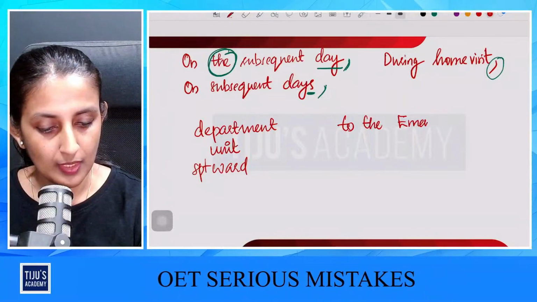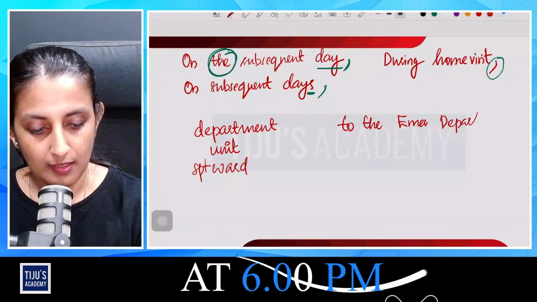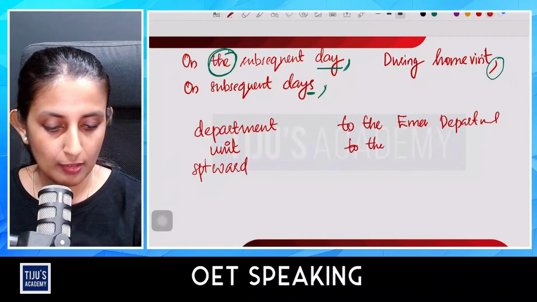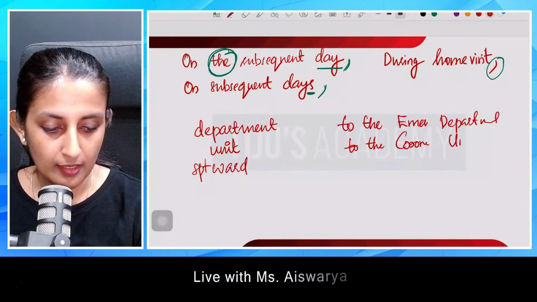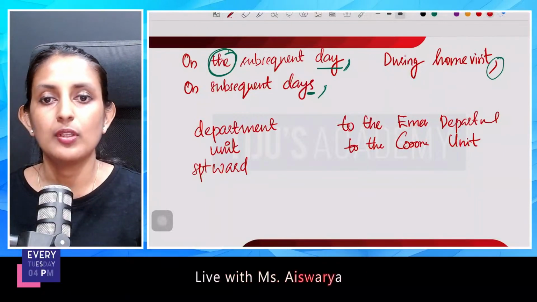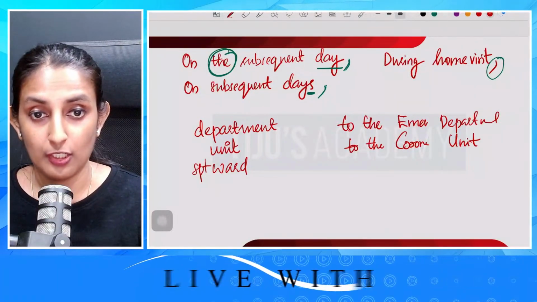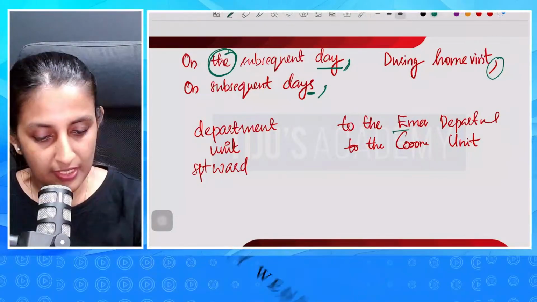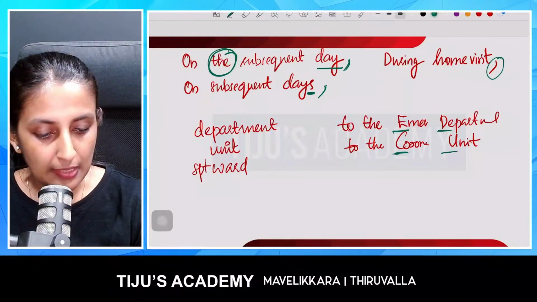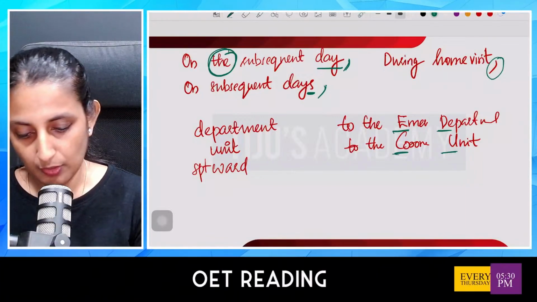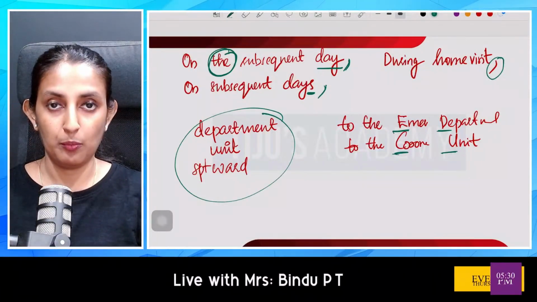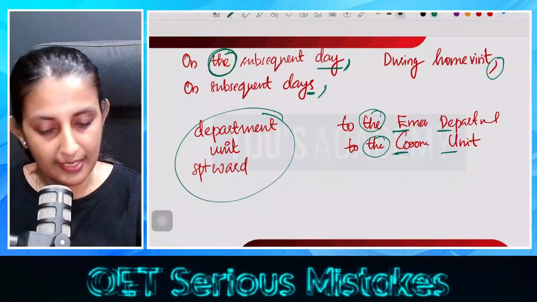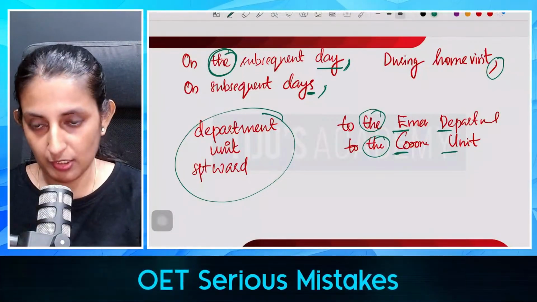For example, the Emergency Department, to the Coronary Unit, to the Tuberculosis Ward, not a general ward, but a special one. If it is a special ward, then you also have to capitalize the very first letter of that unit, department, and ward. So when we write these three areas in writing, you have to capitalize the very first letter, and it has to be preceded by the as well.